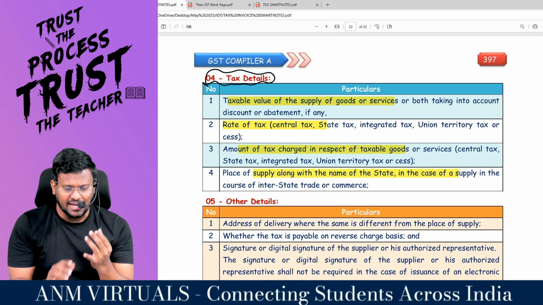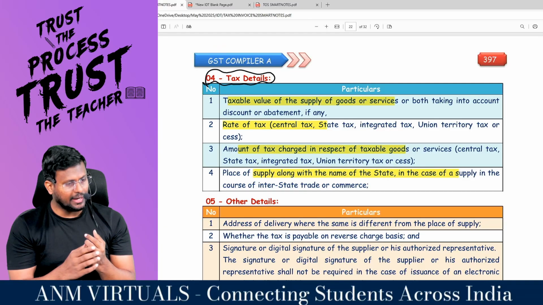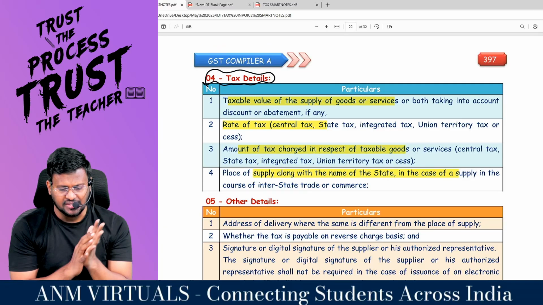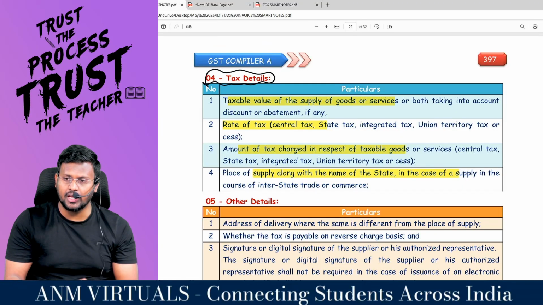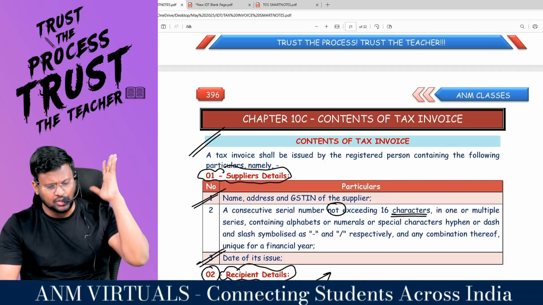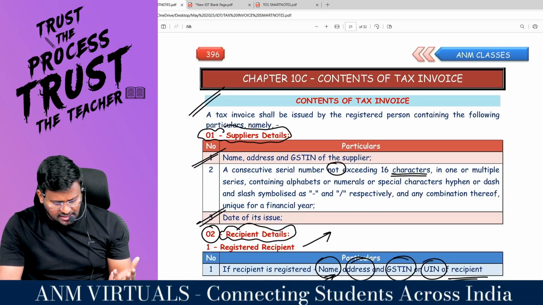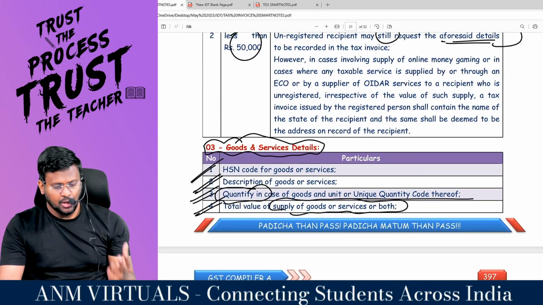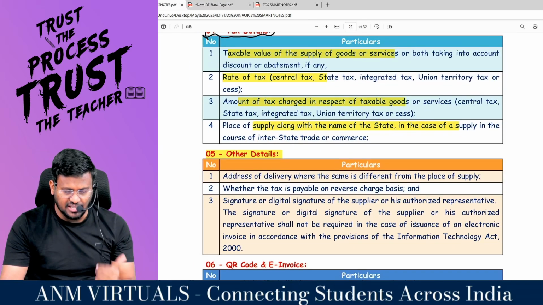These details are all given. Number one, taxable value of supply of goods. Rate of tax. Amount of tax. Place of supply along with the name of the state. Comfortable? The other details. So tell me, what are the contents of the tax invoice? Number one, supplier's detail, recipient detail, goods and services detail, tax details, other details.